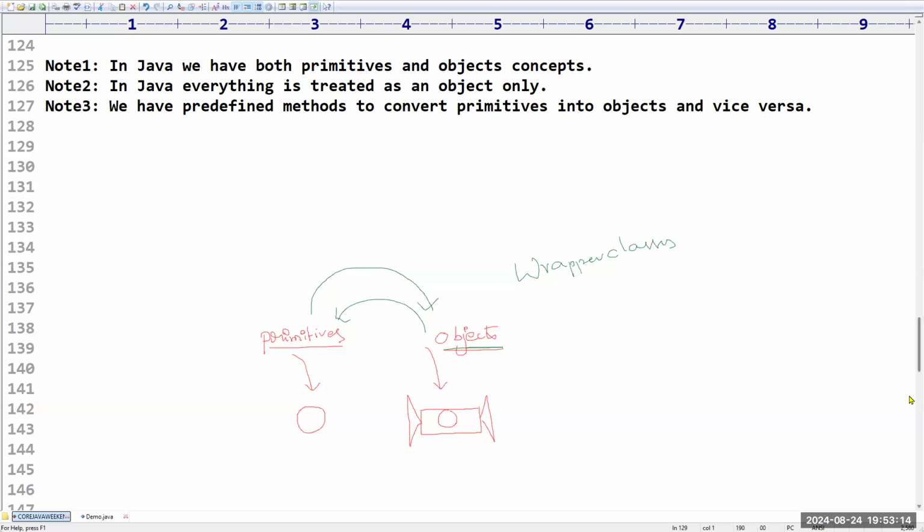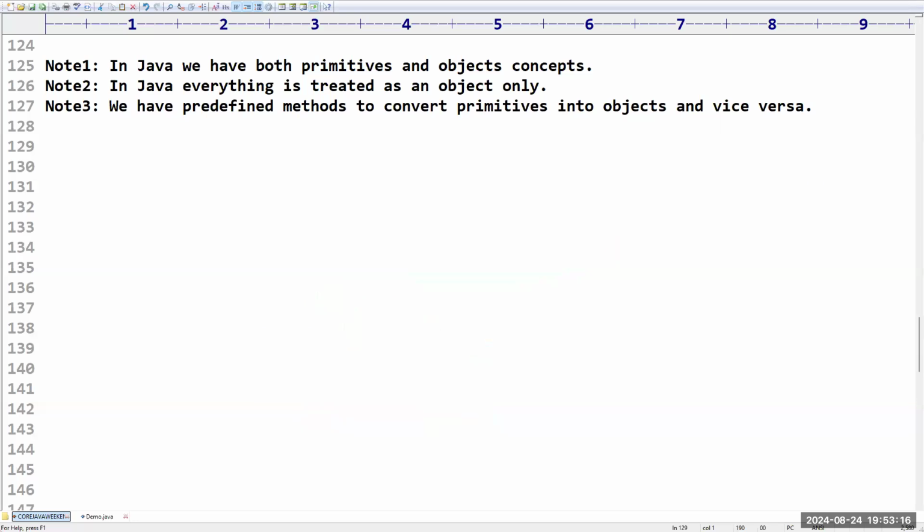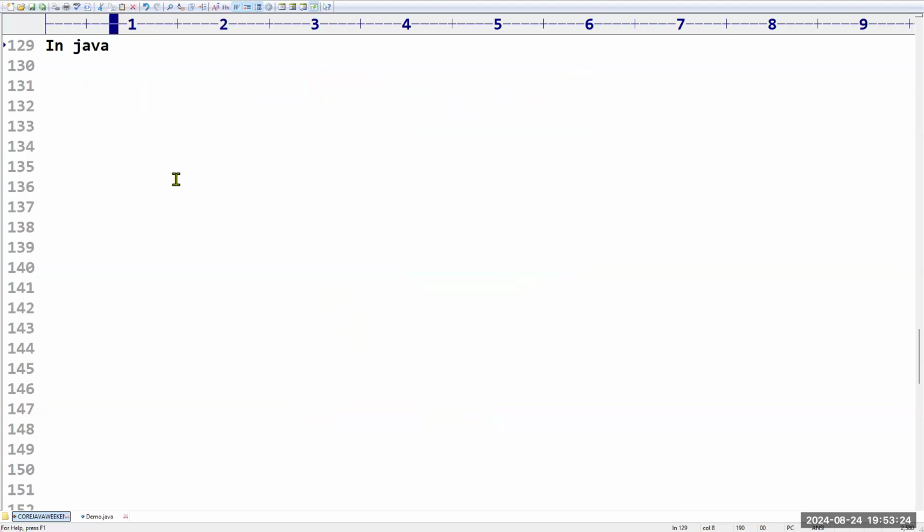He's not responding. Okay. So now we are in data types in Java. In Java, in total how many data types are there? In general, sir, we have 4 types of data types. In Java, the following are the 4 primitive data types that exist. How many primitive data types are there? 4 primitive data types exist.